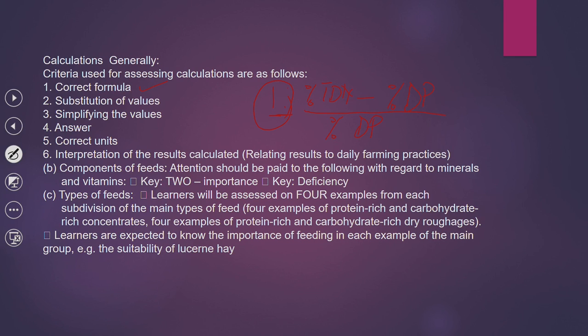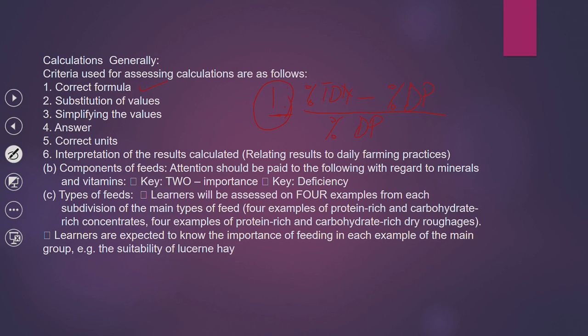So for the other calculations, make sure that you put the formula there. Then substitution of values has a mark. So there you go to the data given, and you substitute your values. The TDN of the herd is given and you put it there.